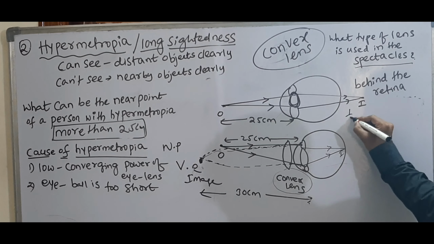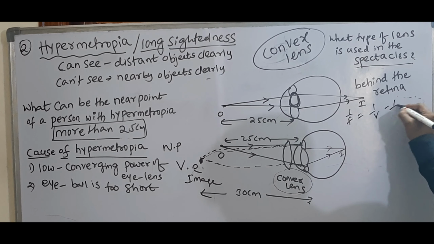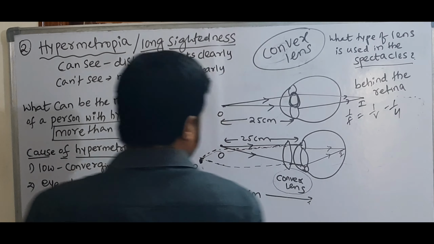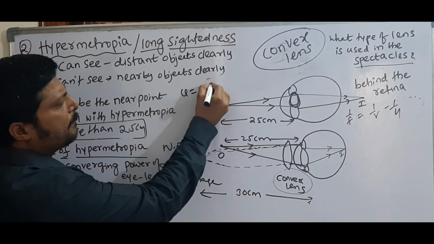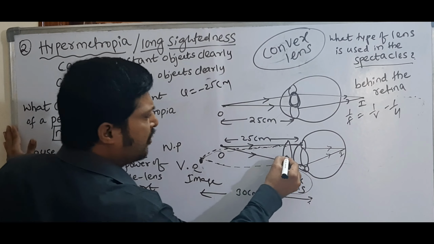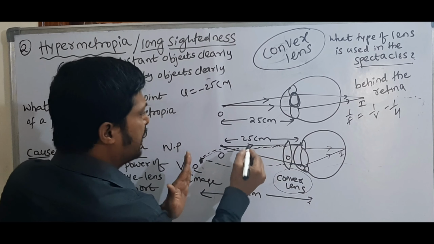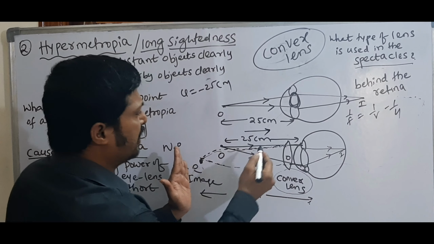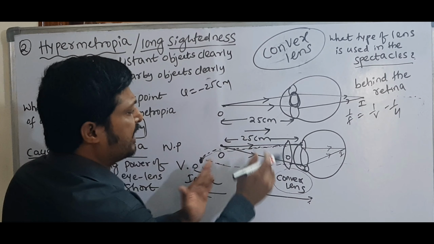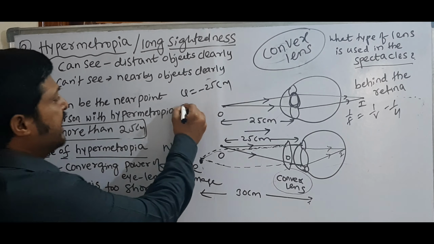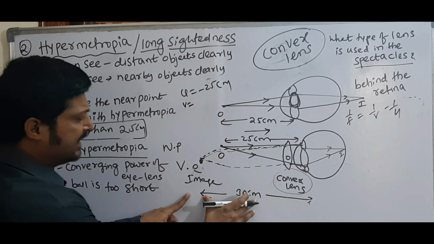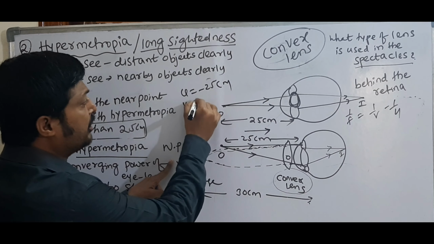Then write the formula: 1 by f is equal to 1 by v minus 1 by u. Here u means object distance. Here u is equal to minus 25 centimeters, because this is the optic center, so we are placing it on this side. It means we are measuring the length opposite to the incident rays. So u is equal to minus 25 centimeters. Then what is v?